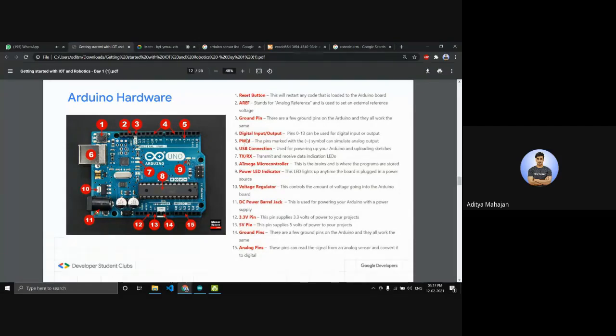Pulse width modulation is something that is used to control the speed of the DC motors, which we will cover in the later parts. USB connection. Here we insert a USB cable and we use that cable to transport our code from the Arduino IDE, which is this.